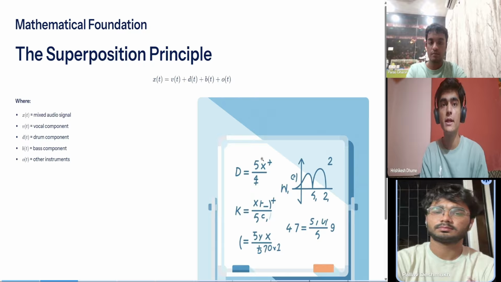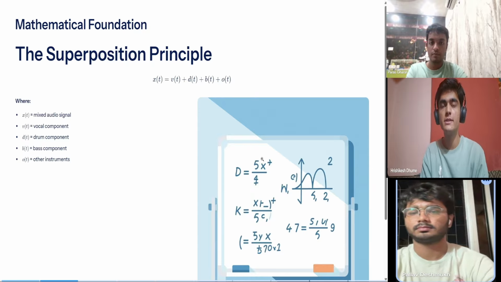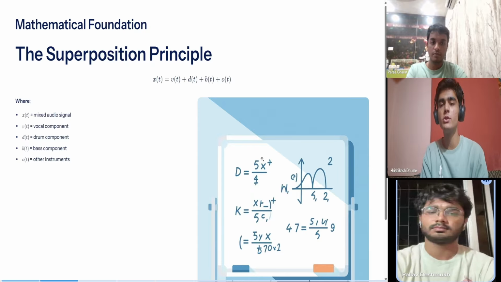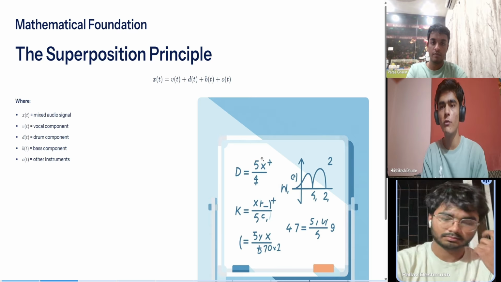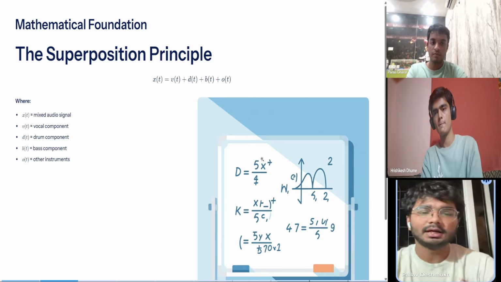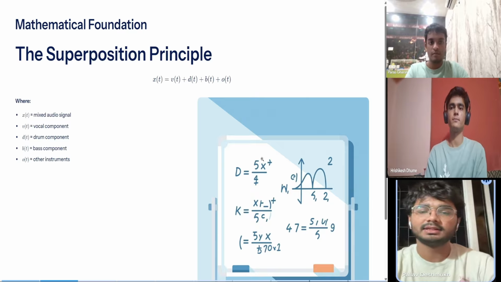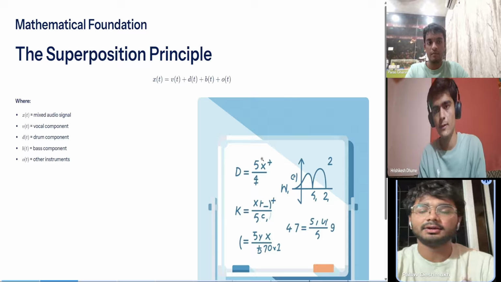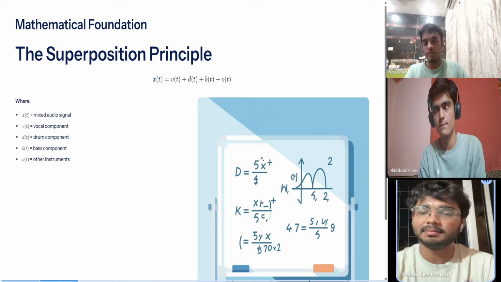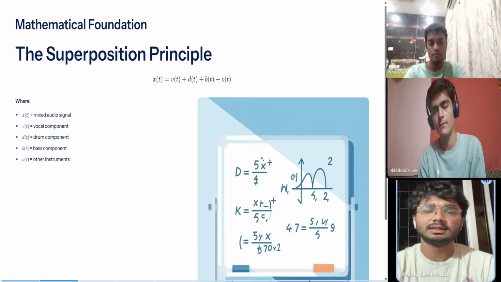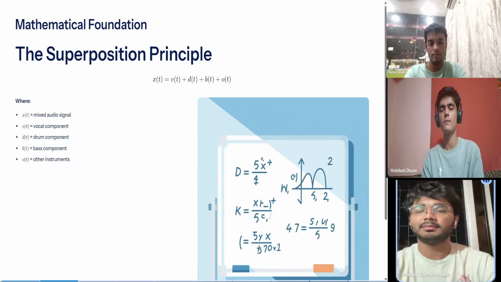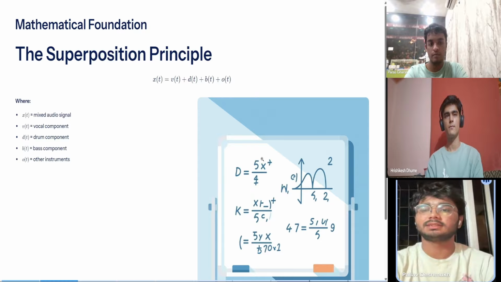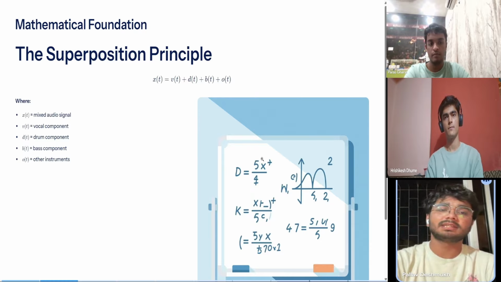The mixed song, represented as x of t, is actually the sum of several independent sources: vocals V of t, drums D of t, bass B of t, and other instruments O of t. So, what our model Splitify does is the reverse of this process. It takes the combined audio signal x of t and separates it back to its original components. This is a perfect real-world demonstration of superposition principle in action. Now let us see why source separation matters.